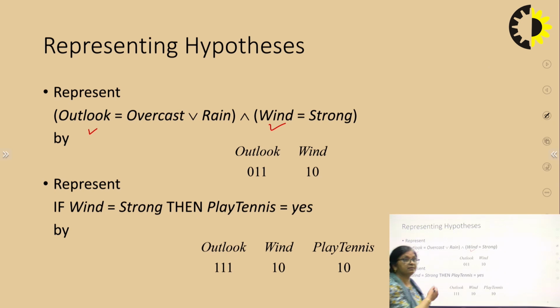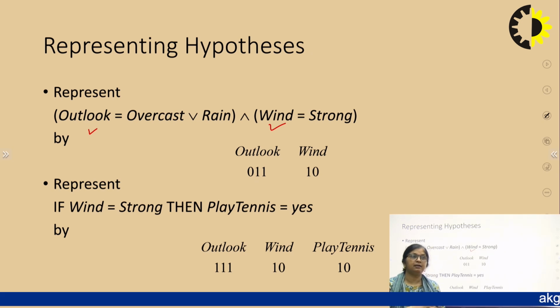Now let us explain this concept using wind. Here I have wind is equal to strong. It means this is the given condition, wind is equal to strong. The point is how will you represent it in such a way that you can use a genetic algorithm. So we represent all the conditions through hypotheses. What is the form of these hypotheses? Strings. Generally it is a binary string. It is not mandatory that it will be a binary string, but generally we take a binary string.